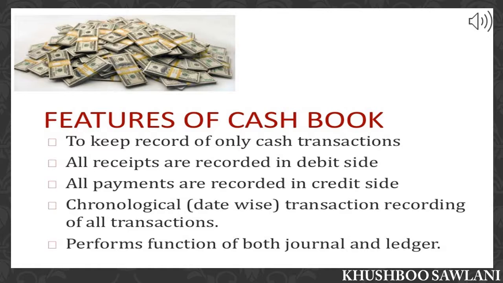Next is features of cash book. First is to keep record of only cash transactions. Second, all receipts are recorded in debit side. Third, all payments are recorded in credit side. Fourth, chronological or date-wise recording of all transactions. And last, performs function of both journal and ledger.